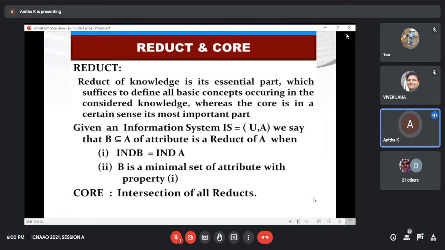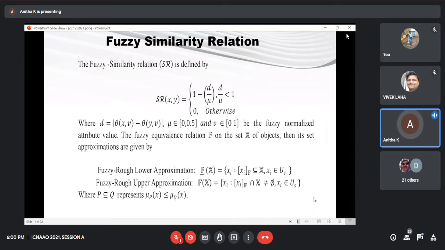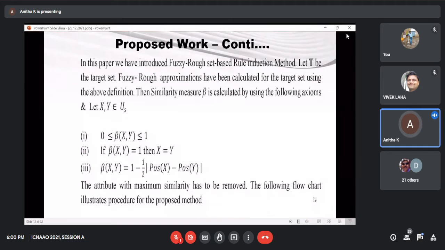We are taking the hybridization of rough set with fuzzy sets, by using the fuzzy similarity relation. Based on this fuzzy similarity relation, the fuzzy lower and upper approximations have been explained here. So this is our proposed one.